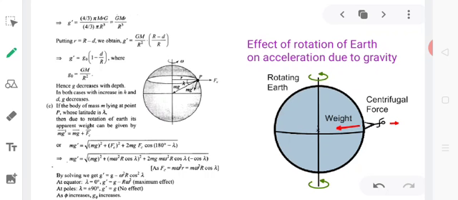Now this has a very striking effect on the weight of the object. We shall be discussing about it shortly, that what is weight and how the value of acceleration due to gravity brings about a change in the weight of the object. As I told you, the maximum value of acceleration due to gravity is observed near the poles, but it becomes minimum as we move to the equator, and this is primarily because of the rotation of Earth.